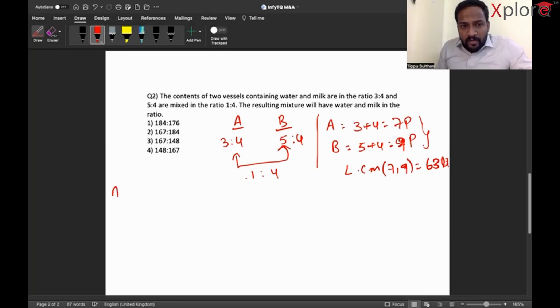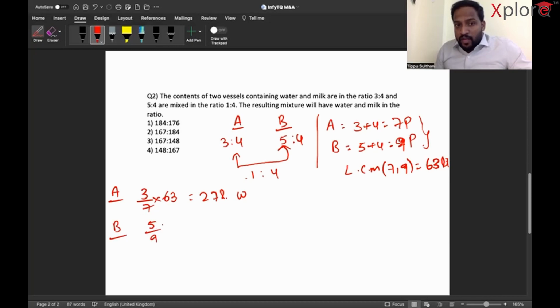Now we'll just break down the values. 3 parts of A is water, so 3 by 7 of 63, assuming the total is 63. How much is it? 27 liters is water in A. How about B's water? 5 by 9, since total parts in B is 9, into 63. How much do you get, my dear friends? 35 liters is water in B.